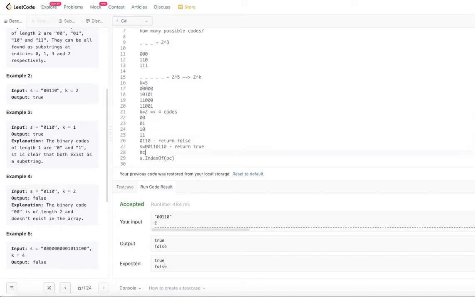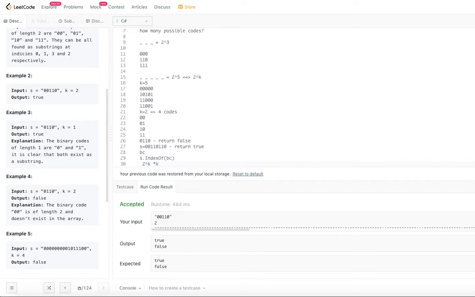What's happening is, on the LeetCode platform, for some languages this particular way of doing it gives you time limit exceeded. Basically, you are going through all these 2 power k codes and trying to see if each is a substring or not. For each code, you might have to spend almost order of n time. So if there are 2 power k codes, and each code is of length k,